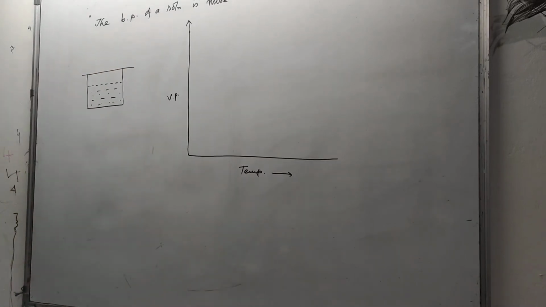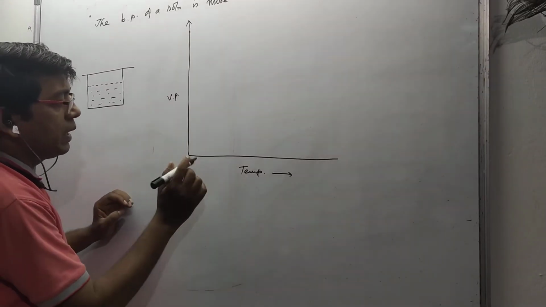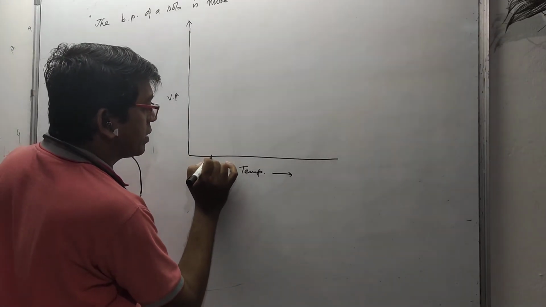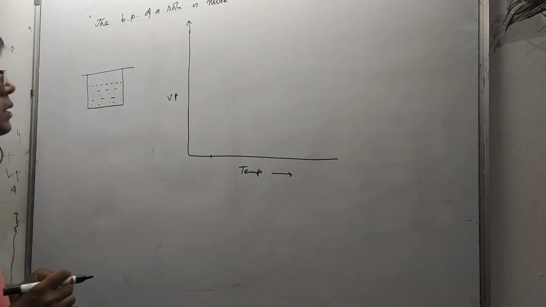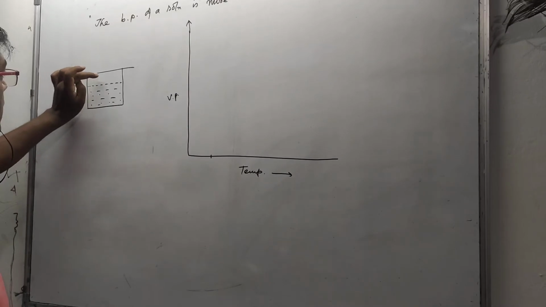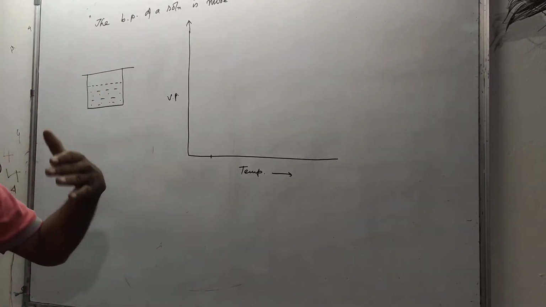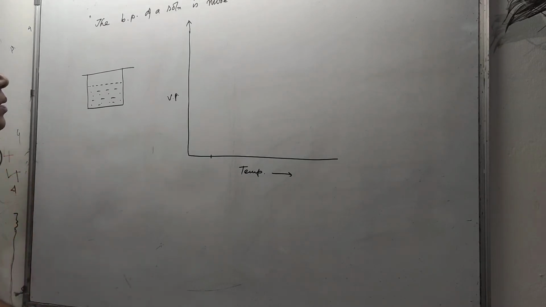Now at a certain temperature, you just listen carefully, some vapors are there, so that vapor will have some vapor pressure, is it not?